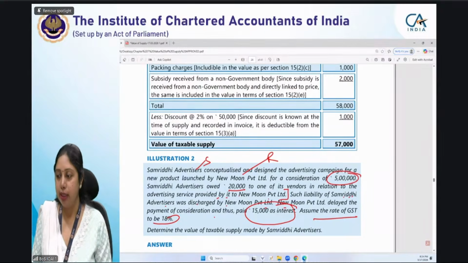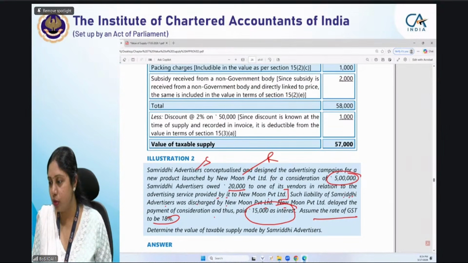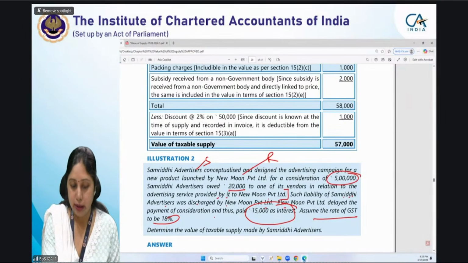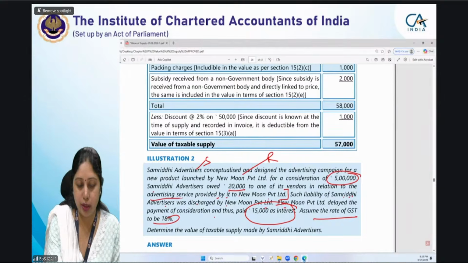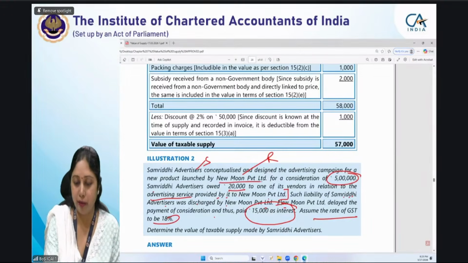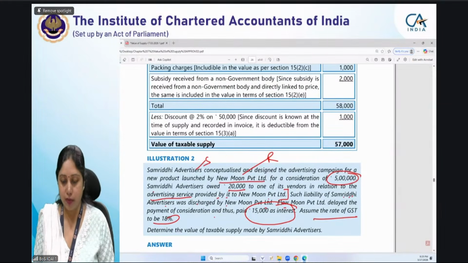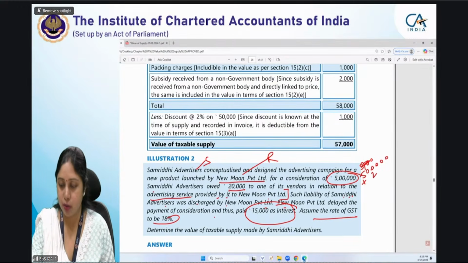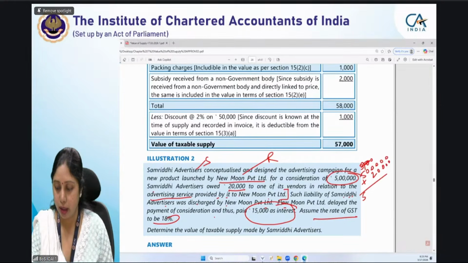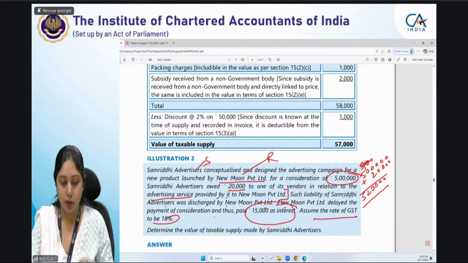So let us quickly see the answer, because I'm assuming, Harshal is saying, I'm assuming that contractual liability. Yes, Harshal, that is true. So first of all, this amount paid to the vendor in relation to advertising service by New Moon Private Limited is out of contractual obligation. This we have assumed. So first of all, 5 lakh is the price to which we have added the liability discharged by the buyer. So that makes it 5,20,000. After that, the interest for delayed payment is there.